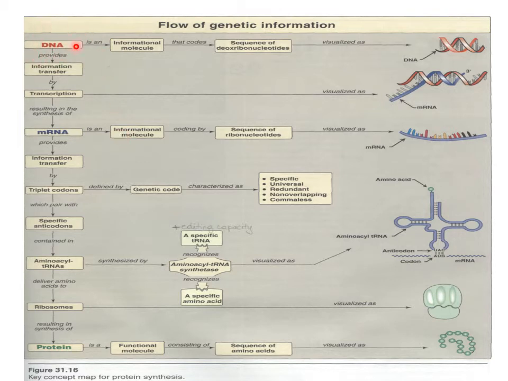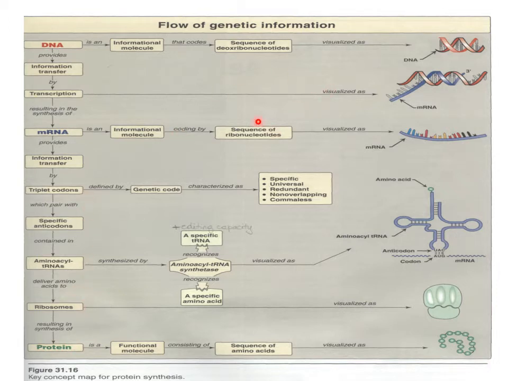First, the DNA molecule transfers its information to messenger RNA, and this process is known as transcription. Then this messenger RNA, in the form of triplet code, with the help of transfer RNA, ribosomal RNA, ribosomes and many other things, gets converted into protein and translates its information in the form of a protein or amino acid sequence. This process is known as translation.